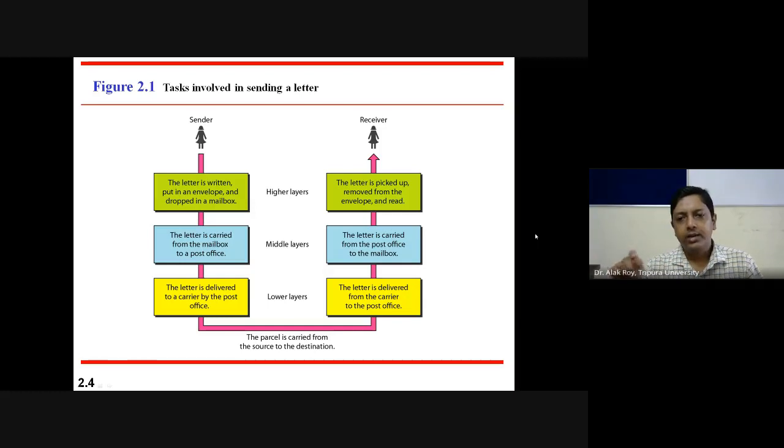The letter is delivered from the carrier to the post office. Then the letter is carried from the post office to a mailbox. The letter is picked up, removed from the envelope and read. So this is a way to send a message from a sender to a receiver.